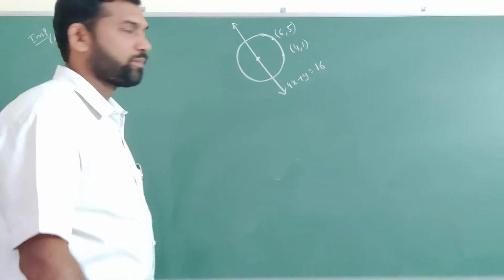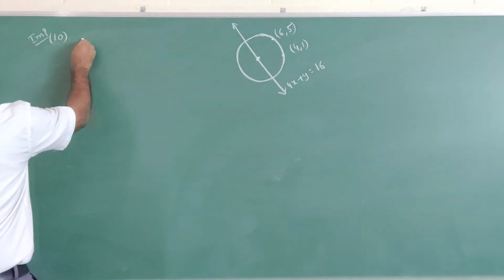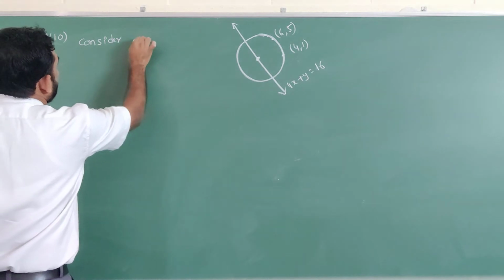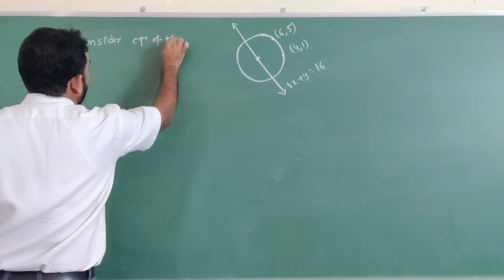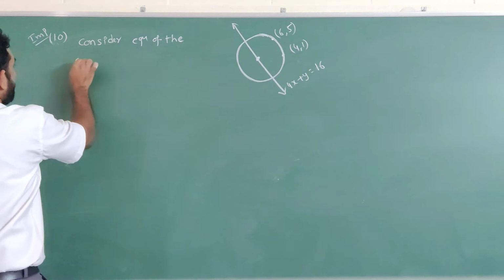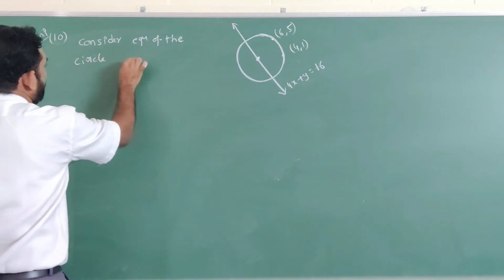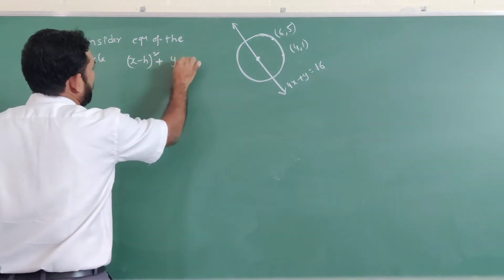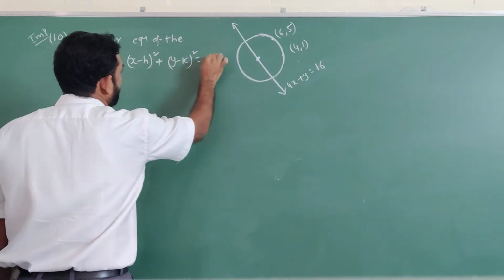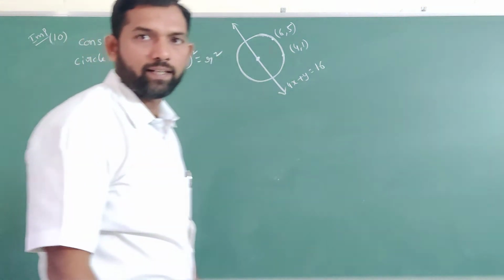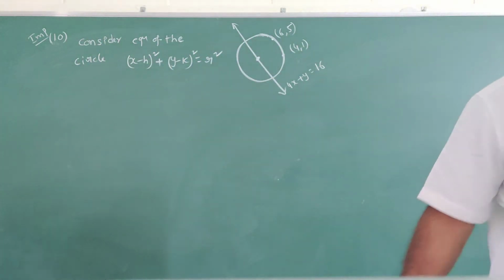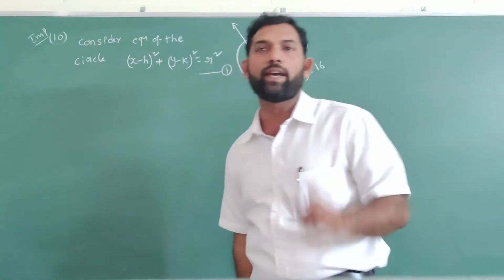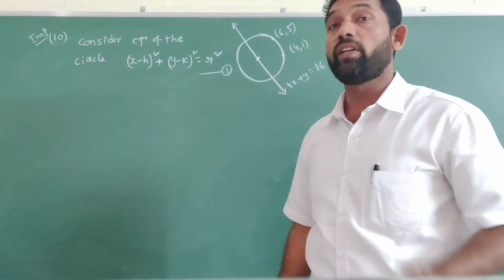Okay, listen. Consider the equation of the circle: x minus h whole square plus y minus k whole square equal to r square. That is our circle equation, equation number 1. You have to find the h value, k value and r value, three unknown values.